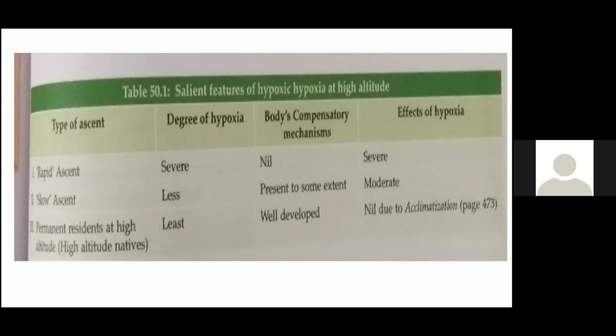Then permanent residents at high altitude: some people stay at high altitudes, high altitude natives. In them, the degree of hypoxia is least. What is that mechanism? Acclimatization. Their body has undergone acclimatization, not just accommodation, so the body's compensatory mechanisms are well developed. Effects of hypoxia are nil due to acclimatization.